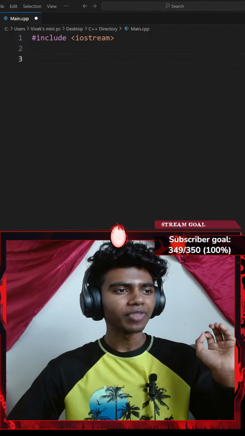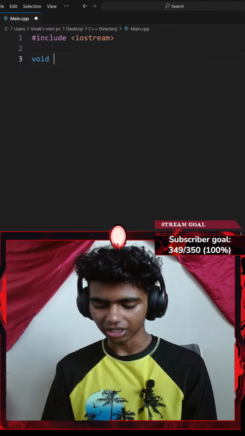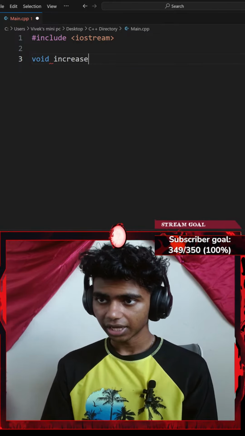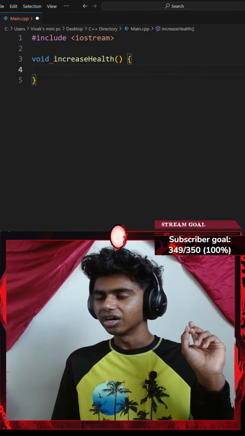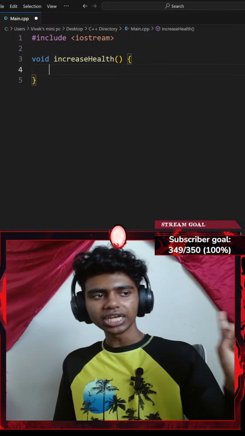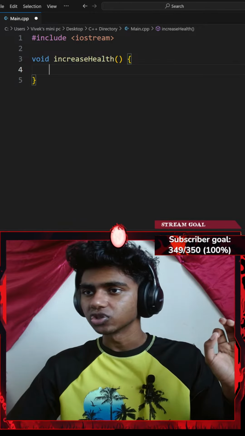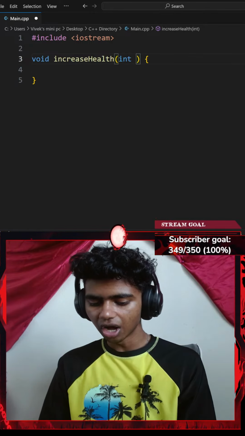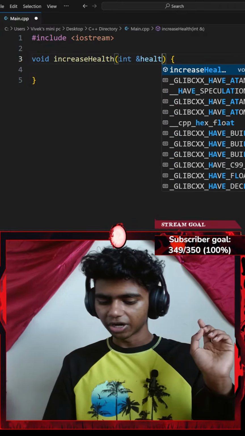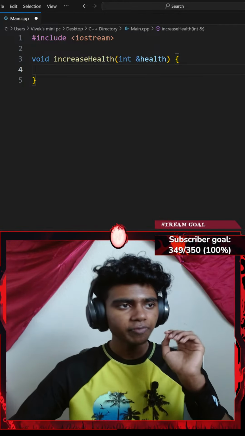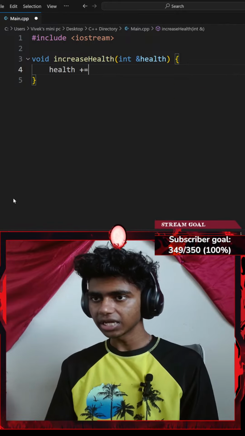Okay, write a program that has one function called increase health. So let me go ahead and create a void function called increase health. There we go. I'll go with a pair of parentheses, and then let's add a pair of curly braces. It should take a player's health integer as a reference parameter. So the parameter could be something like int reference health. Okay, there we go. That's my player's health. That said, inside of my function, add 20 to the health. So I could go with my health parameter plus equals 20.